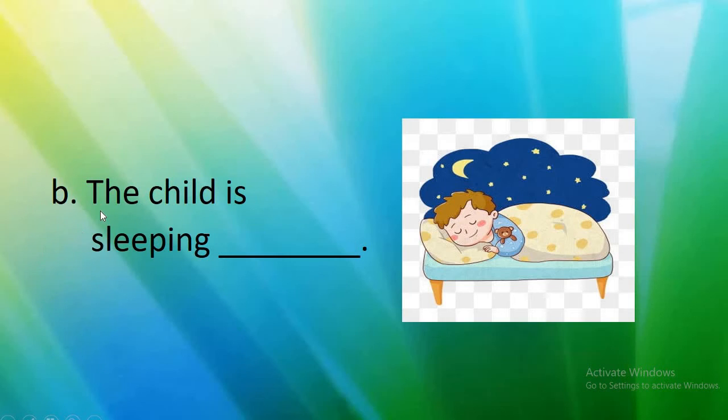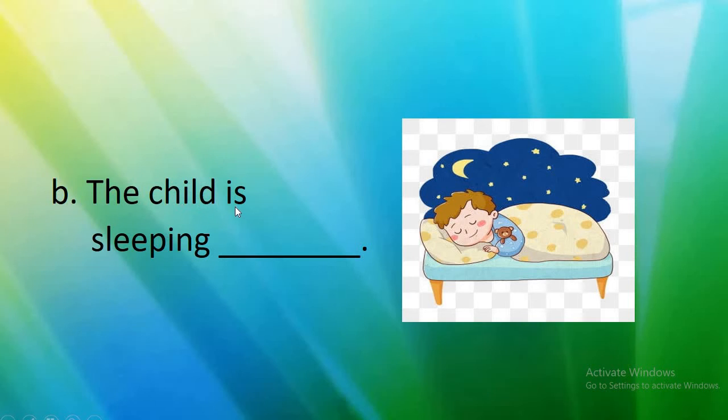So now see. Sentence number B. First you see the picture. See here the picture. Okay. See, the child is sleeping at night. So how the child is sleeping? The word sleeping is action word or doing word.